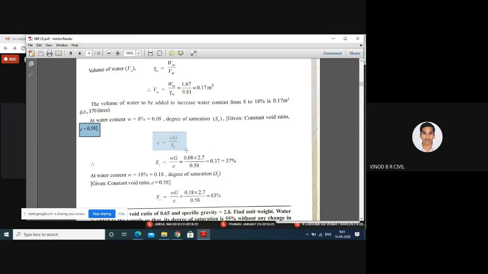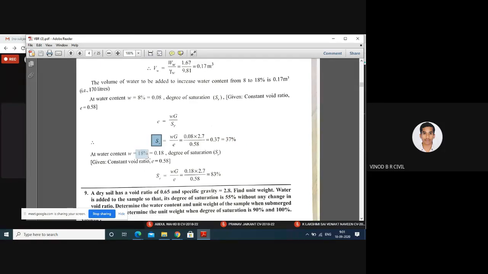Therefore, E is equal to W into G divided by SR. Degree of saturation SR equals water content W into specific gravity G divided by void ratio E. Water content 0.08 into 2.7 specific gravity divided by 0.58 void ratio. Therefore, degree of saturation SR is equal to 0.537 or 37%.